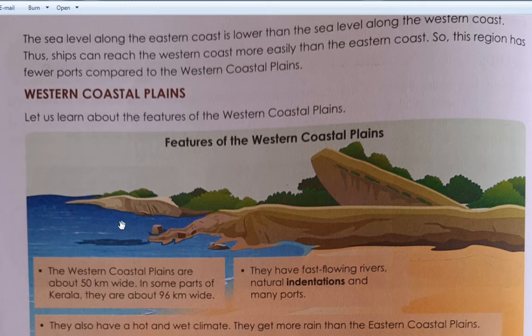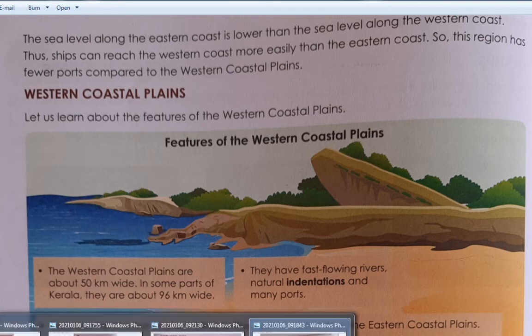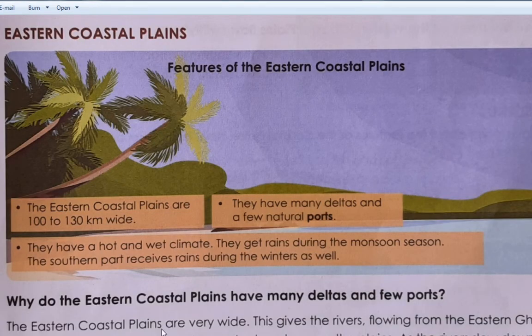Okay, now we'll see the last property of eastern coastal plains, that is they have a hot and wet climate. They get rains during the monsoon season, right? Which climate is there?